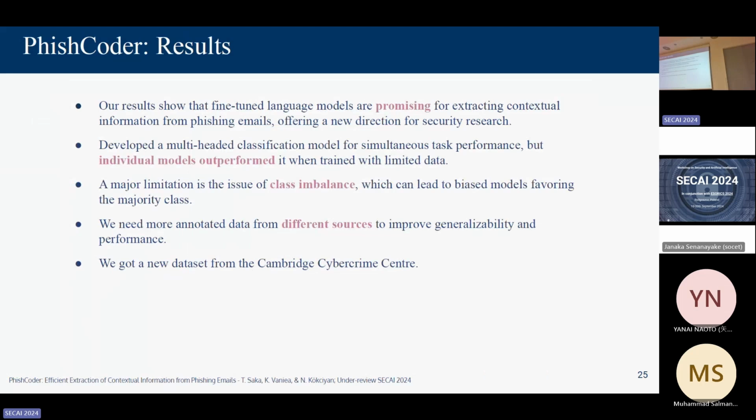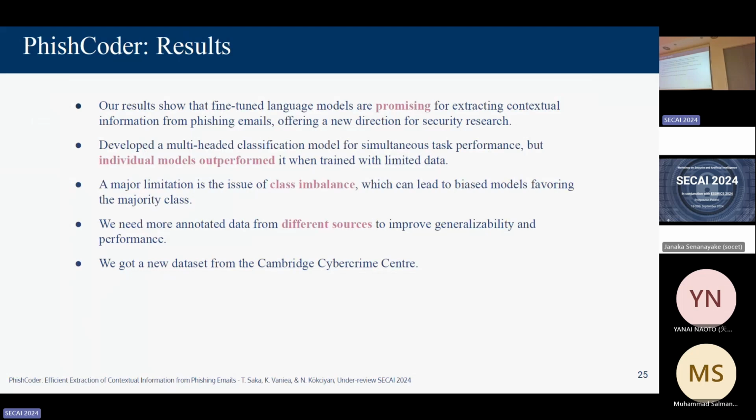Based on these results, we have some key takeaways. Firstly, fine-tuning language models is a promising approach for future researchers in phishing, and if you can think of something similar in different domains, definitely you should try. Second, individual models work better than multi-headed models. Probably we need more training data for some of the multi-headed domains. We did have an issue with class balance. That's one of the standard limitations of most machine learning tasks.